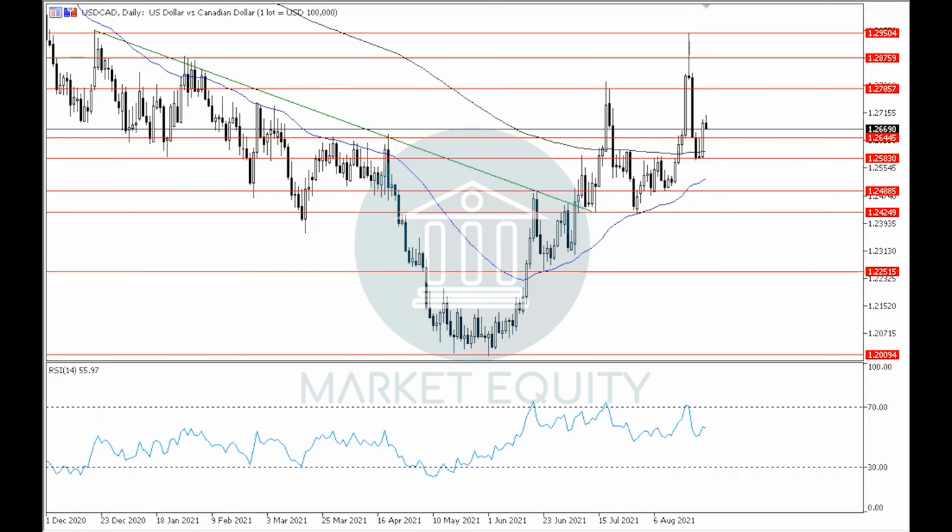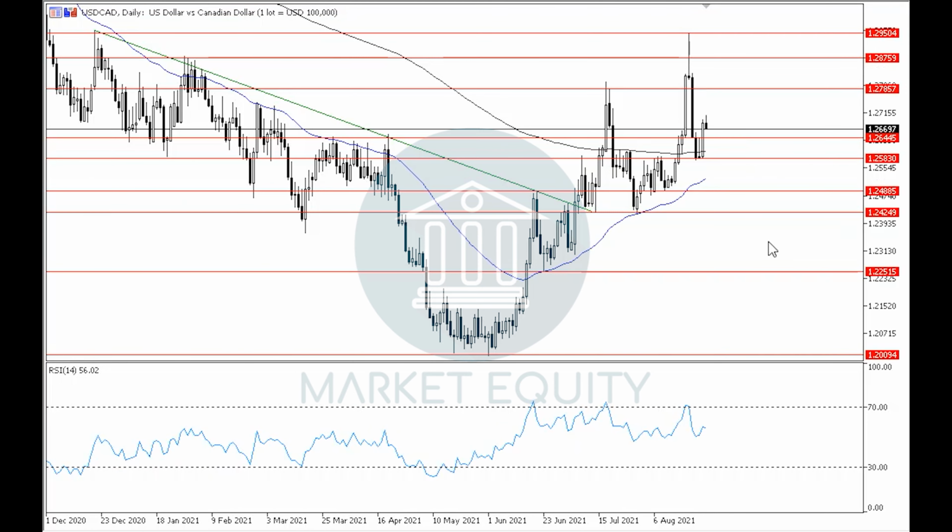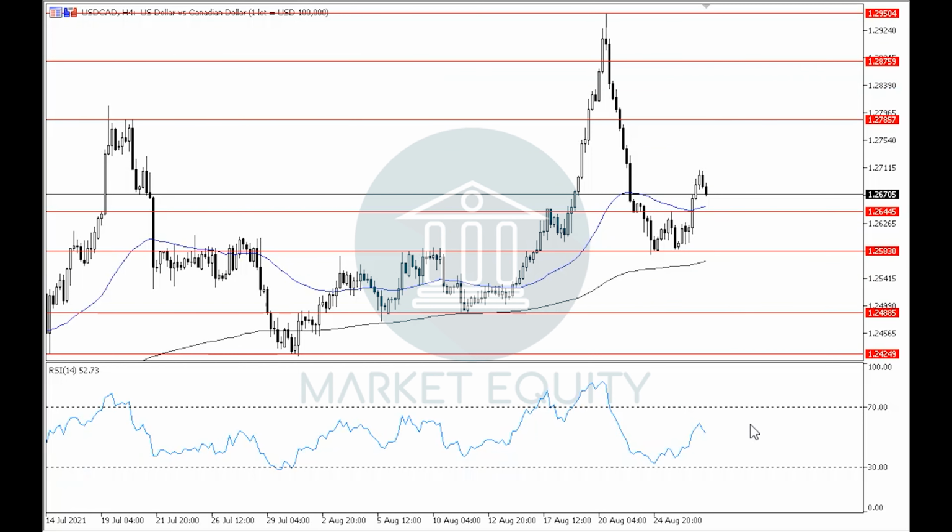Where if we look in the daily time frame, we can see that the pair has formed an inverted hammer pattern and has broken upwards through the high of it, which was level 1.2645. This ended the previous downwards correctional movement and supported the return to the uptrend in the 4 hour time frame as well as the daily time frame. And by holding above level 1.2645, it will support the continuity of the uptrend in the daily time frame, even though it is a weak uptrend. If we notice the RSI indicator in the 4 hour time frame, then we can see that by rebounding downwards off of around level 60, it supports the continuity of the current downwards correctional movement that will extend to retest level 1.2645 before continuing with the uptrend in the 4 hour time frame as well as the daily time frame. That was it for the US dollar versus the Canadian dollar.